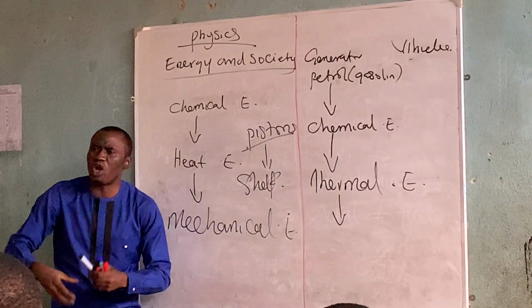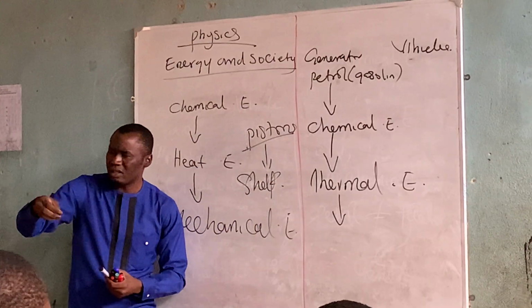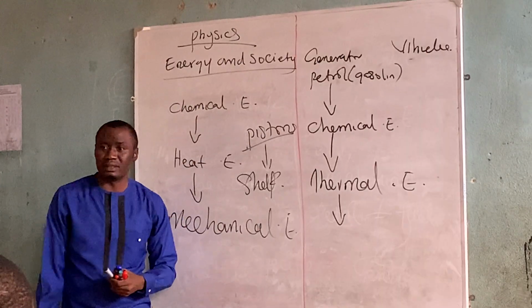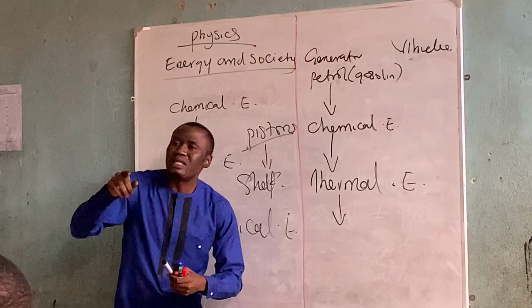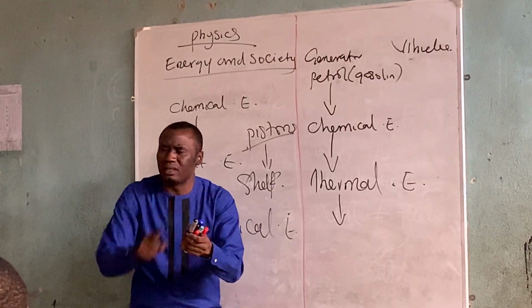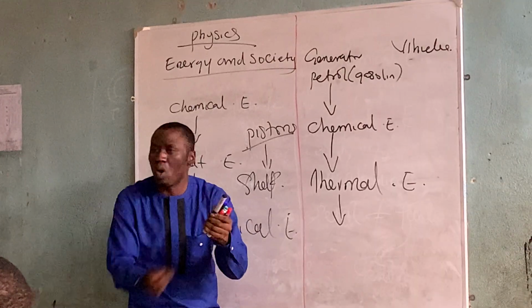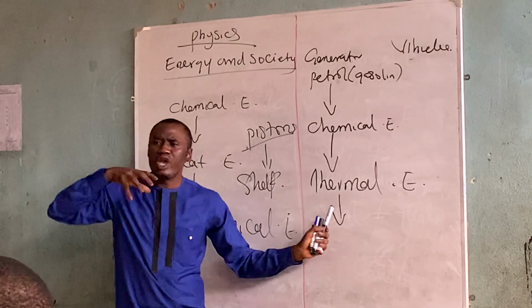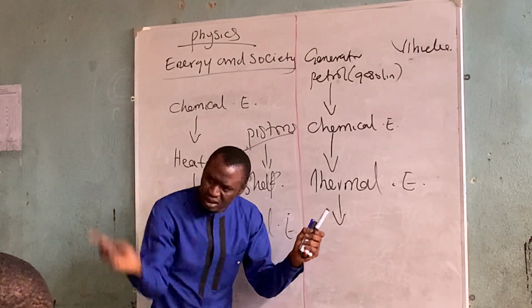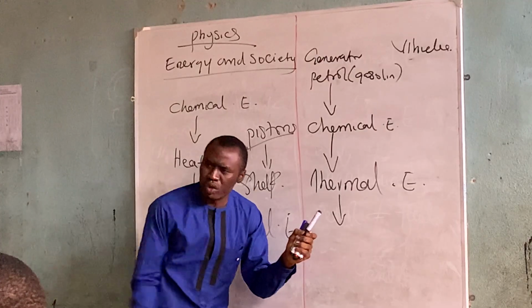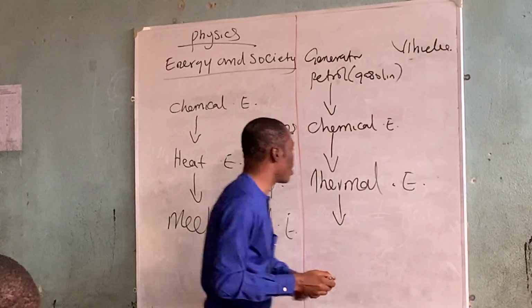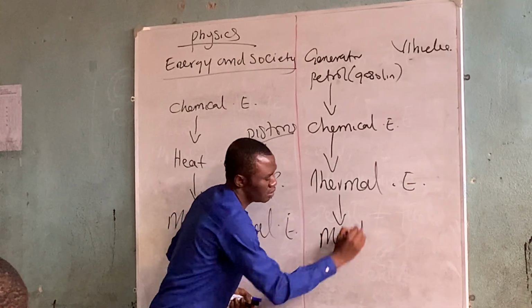The shaft of your car. Have you seen it before? I want to study engineering. The shaft is what makes the wheel of the car rotate. Now, the piston will force the wheel of the vehicle to rotate, and that is mechanical energy.